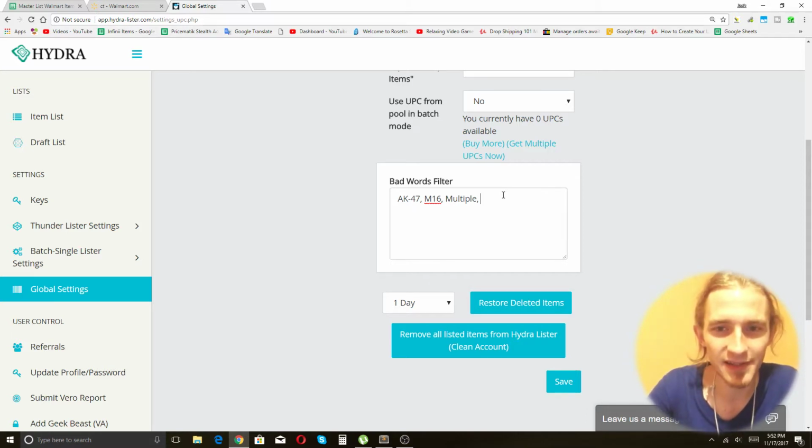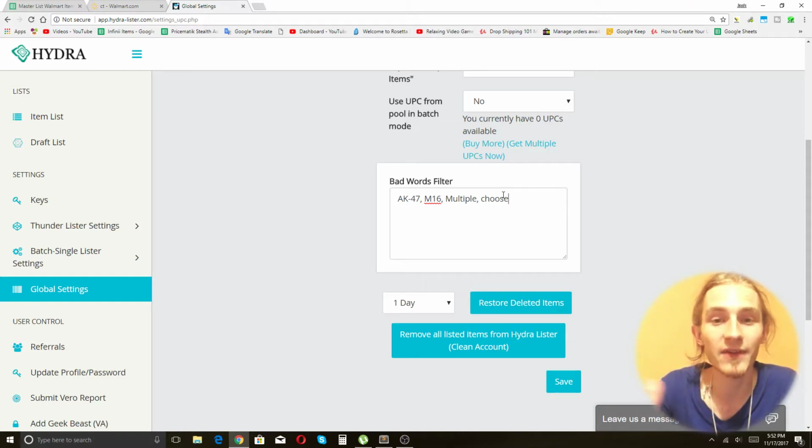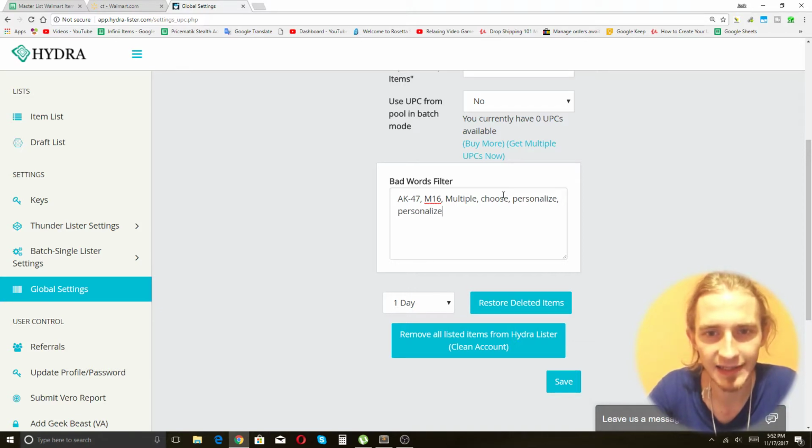So I use things like multiple or choose, because these words often indicate that you have a variety of items to pick from, and that doesn't work well with bulk. You want to avoid variations when you're bulk listing. So we're going to get rid of multiple. We're going to get rid of choose. We're also going to get rid of personalized, prescription.